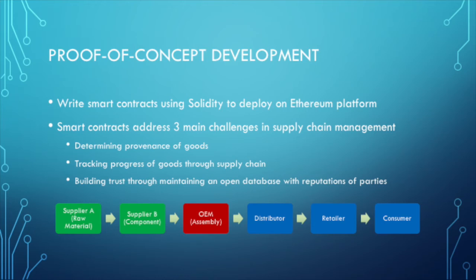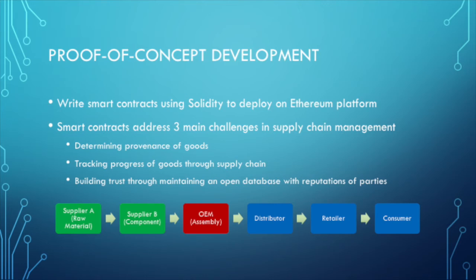The proof of concept consists of 3 different smart contracts that address 3 main challenges in supply chain management. The first is to determine the provenance of goods. The second is to track the progress of goods through a supply chain. And the third is to build trust through maintaining an open database of supply chain partners, including their reputations.